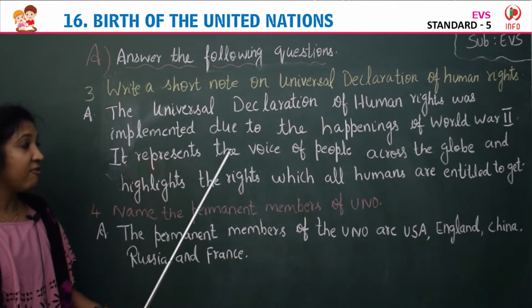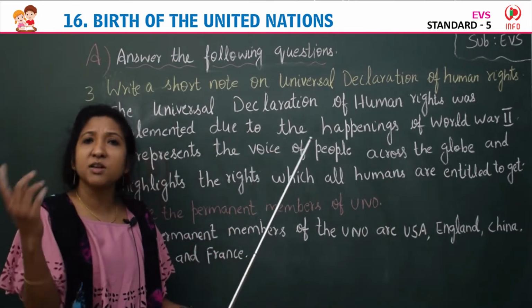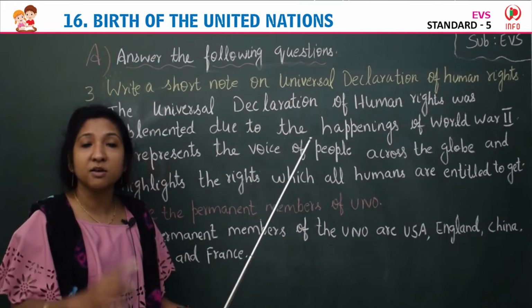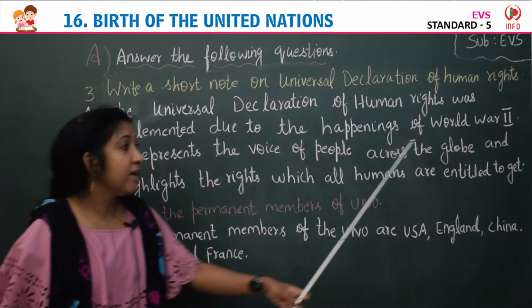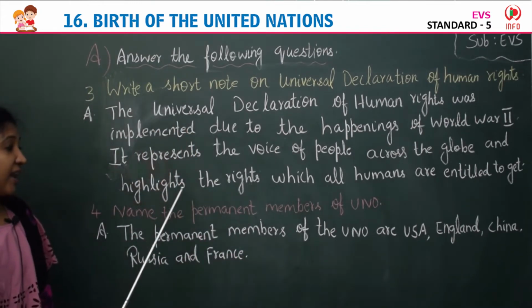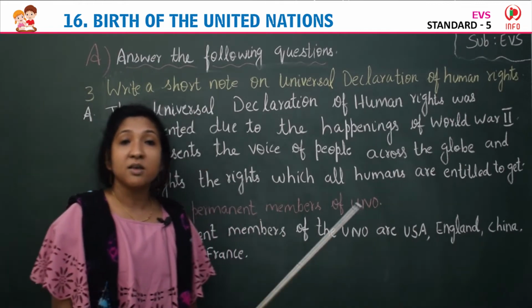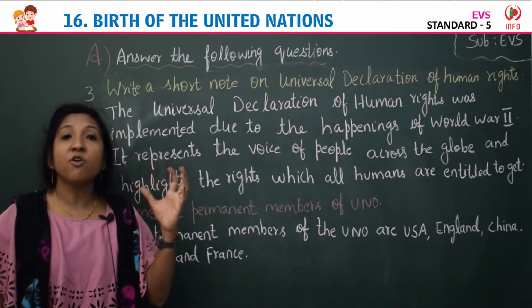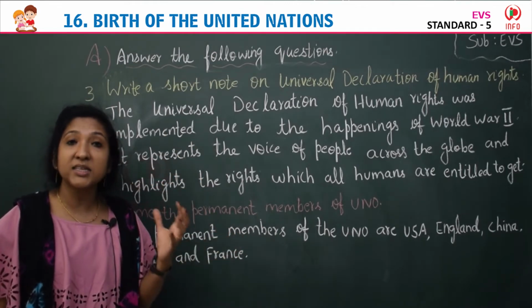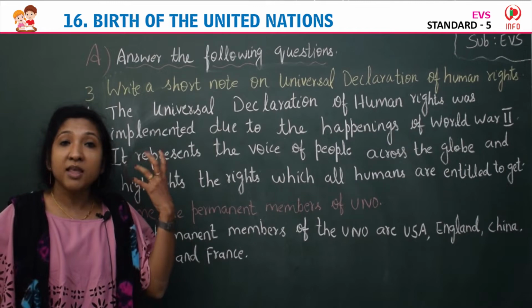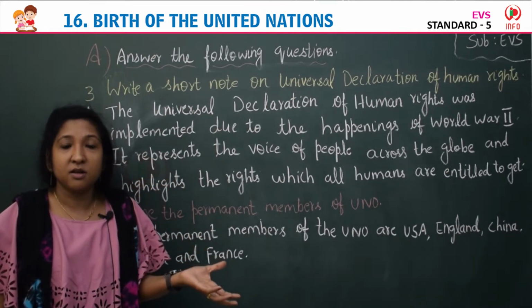It represents the voice of people across the globe, meaning all over the world, the full earth. And it highlights the rights which all humans are entitled to get, meaning they should get them completely.